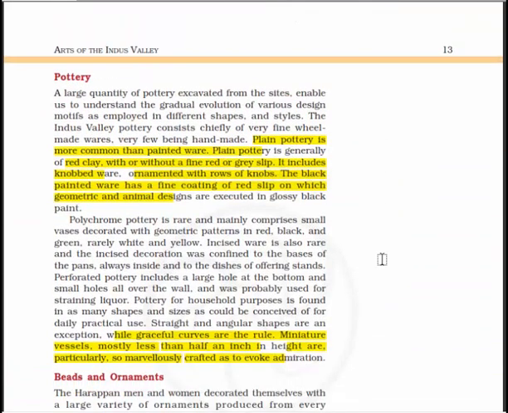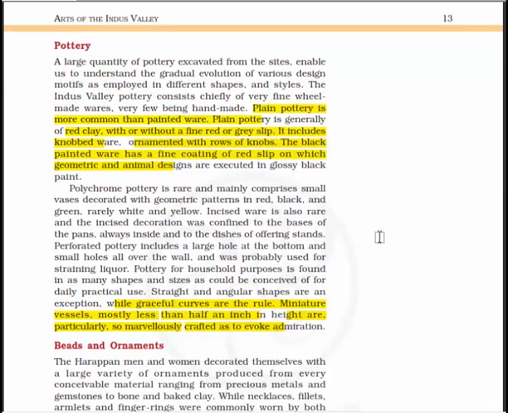Next, we are going to talk about pottery. A large quantity of pottery excavated from the sites enables us to understand the gradual evolution of various designs and motifs as employed in different shapes and styles. Indus Valley pottery consists chiefly of very fine wheel-made wares, very few being handmade, and plain pottery is more common than painted wares. The plain pottery is generally of red clay with or without a fine red or grey slip.